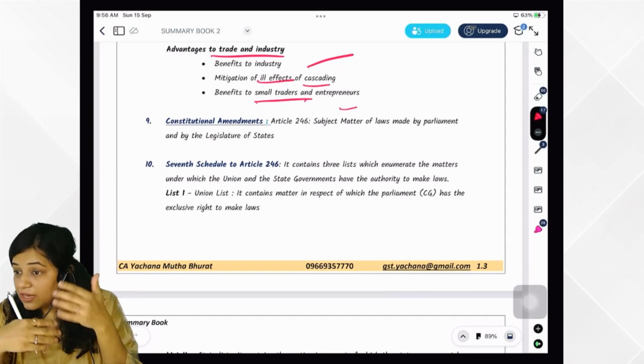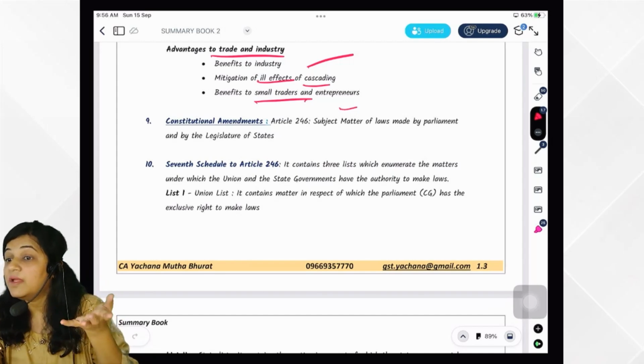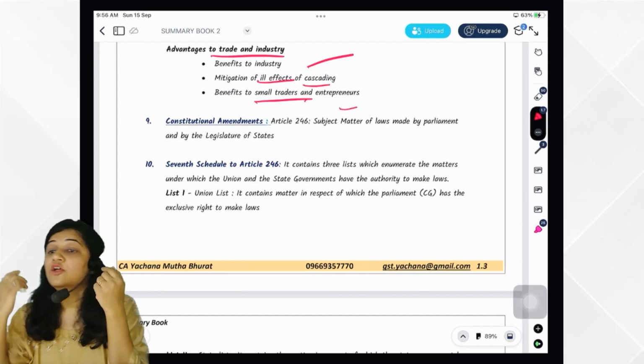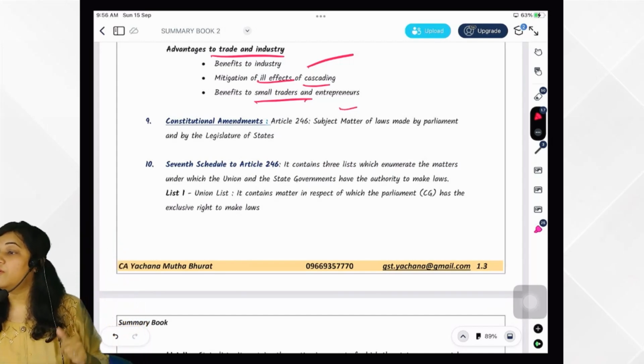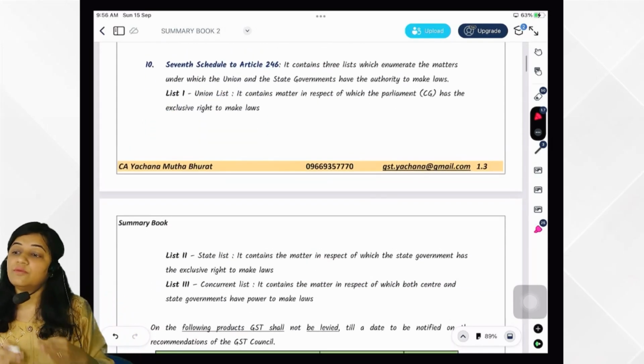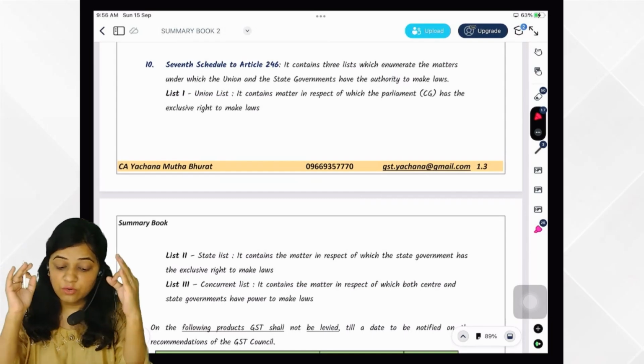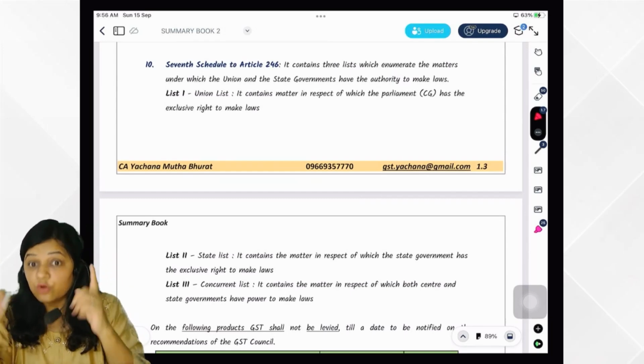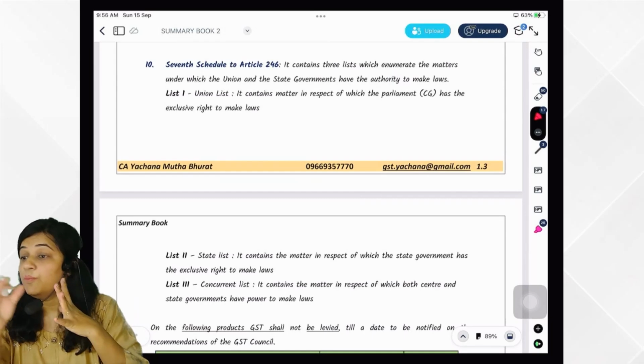So now, Constitution, what happened? Does the Constitution need amendment for introduction of GST? Yes, a few articles have been introduced in the Constitution for levy of GST. Earlier also there was the 7th Schedule to Article 246. This could be asked in exam. This is a very important question.